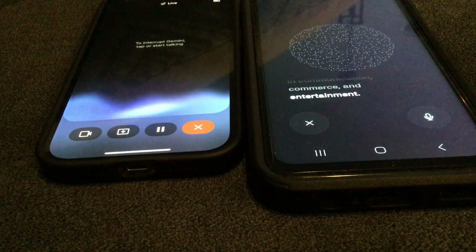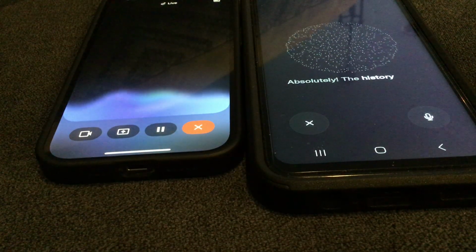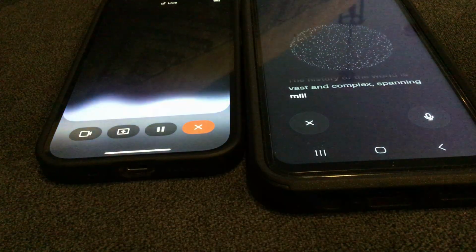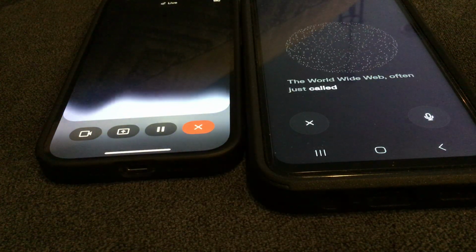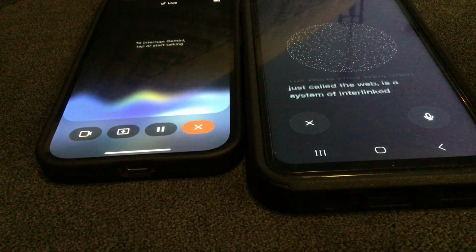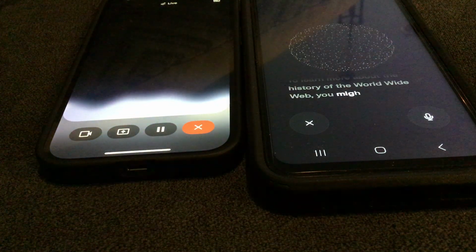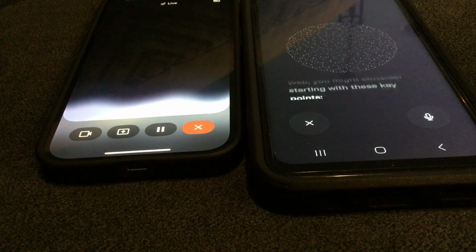That's the history of the internet. What about the history of the World Wide Web? The World Wide Web, often just called the web. Where should we start? To learn more about the history of the World Wide Web, you might consider starting with these key points.